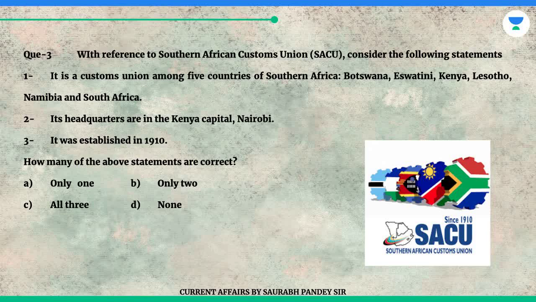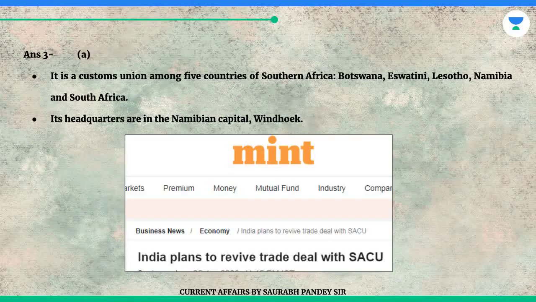How many of the above statements are correct? A. Only 1. B. Only 2. C. All 3. D. None. The answer is A. It is a customs union among 5 countries of Southern Africa: Botswana, Eswatini, Lesotho, Namibia, and South Africa. Its headquarters are in the Namibian capital, Windhoek.